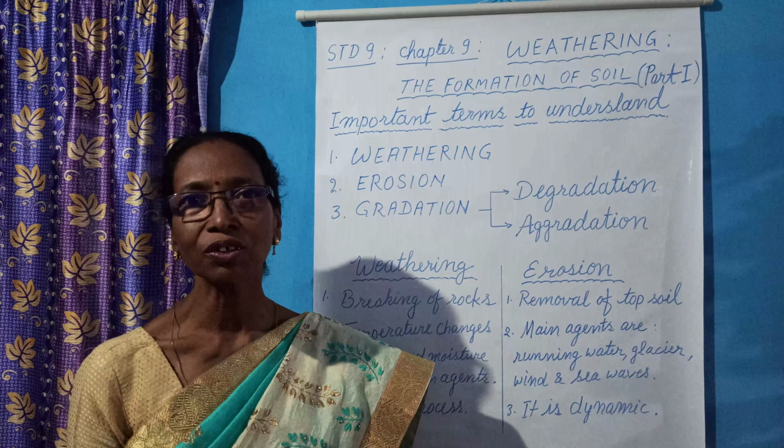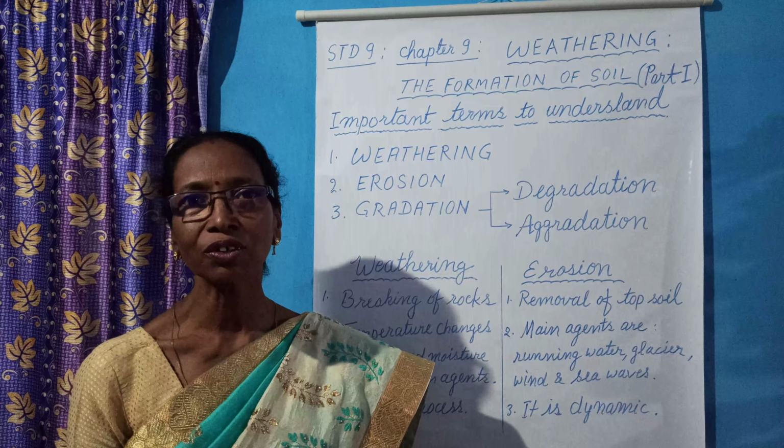Second term is the erosion. What is erosion? Removal of topsoil by the agents of erosion like running water, glacier, and at the coastal region, sea waves. In the desert region, winds are the main agents of erosion.